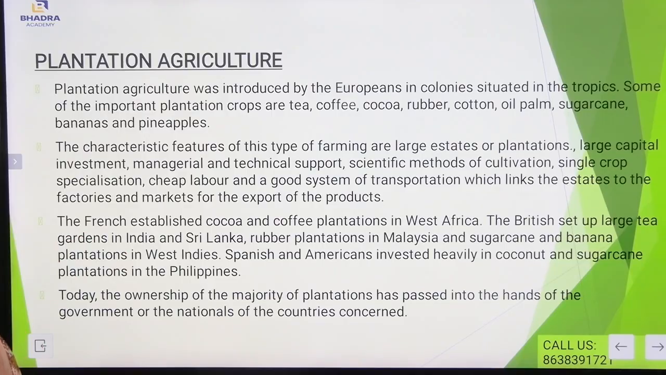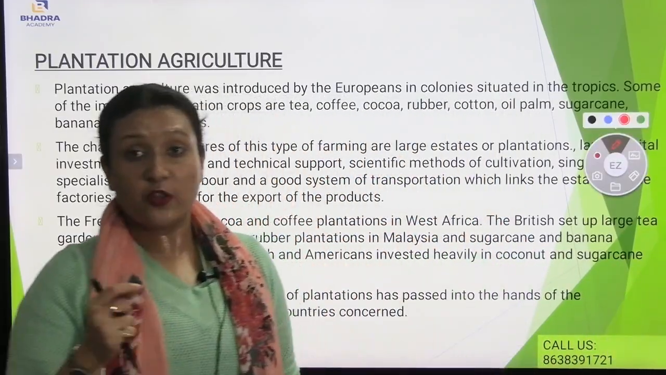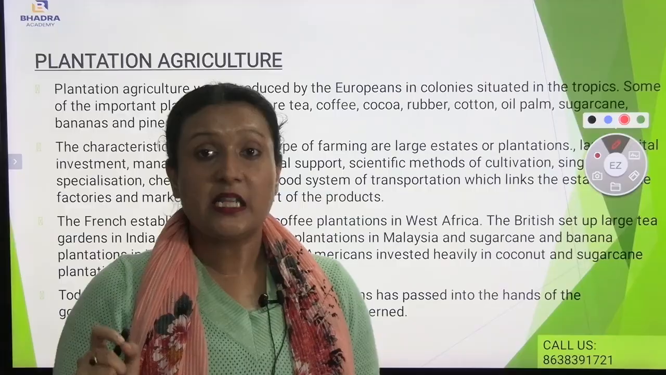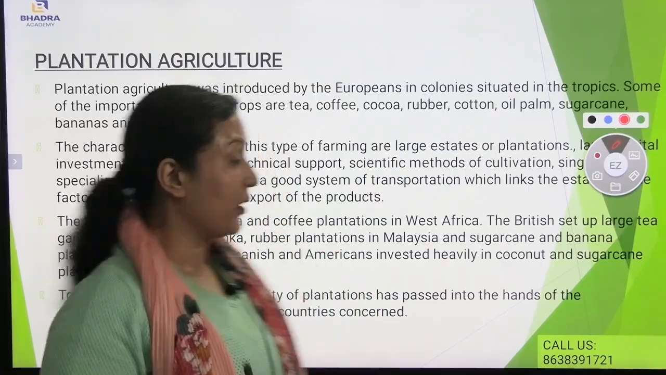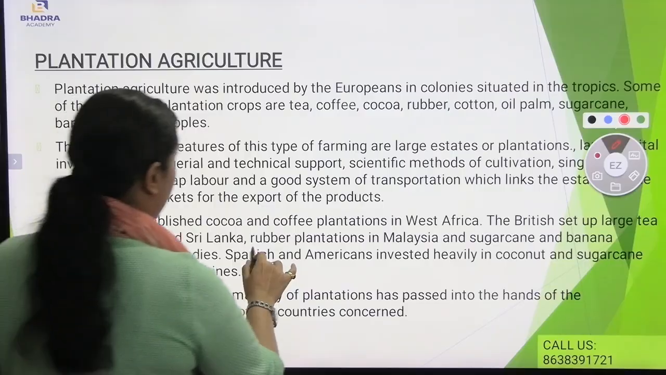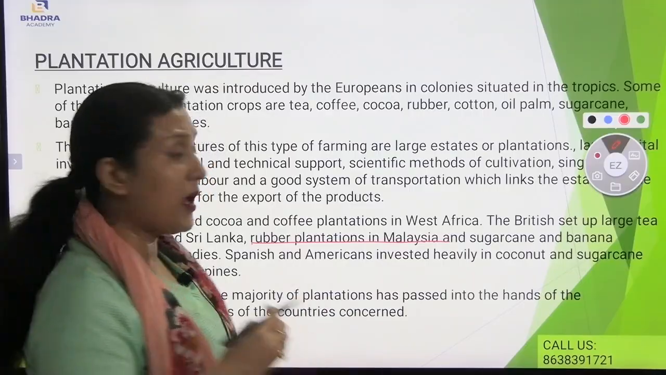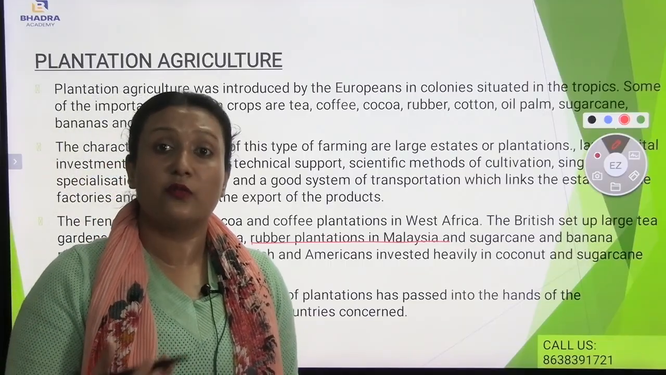Now, the French established cocoa and coffee plantations in West Africa. The British set up large tea gardens in India and Sri Lanka, rubber plantations in Malaysia, and sugarcane. This part is very important. The French grew cocoa in West Africa. Tea plantation is very common in India, in our northeastern states. Rubber plantations are very common in Malaysia, and sugarcane and banana are grown in the West Indies. So these are plantation crops.